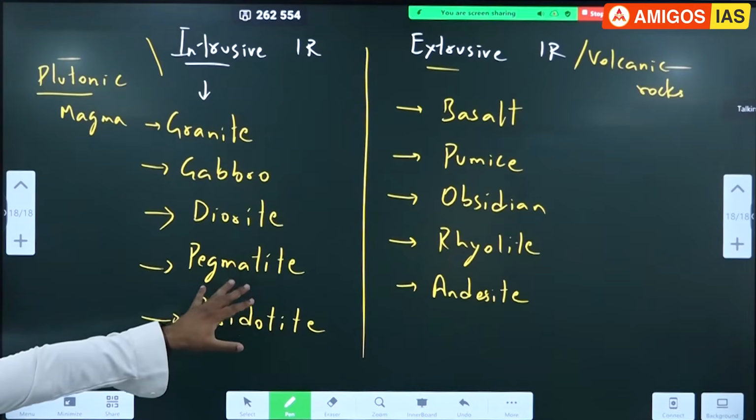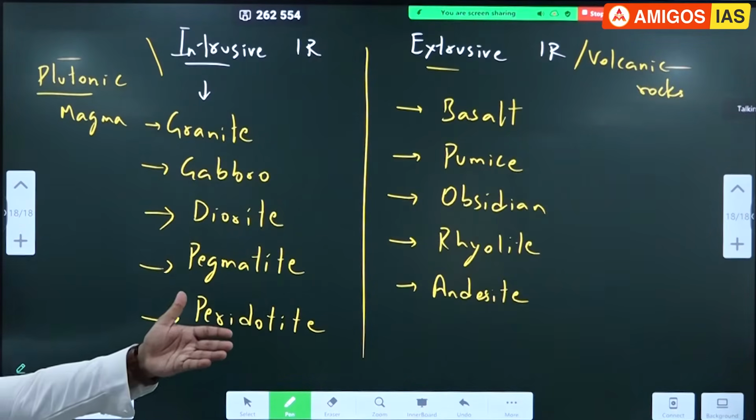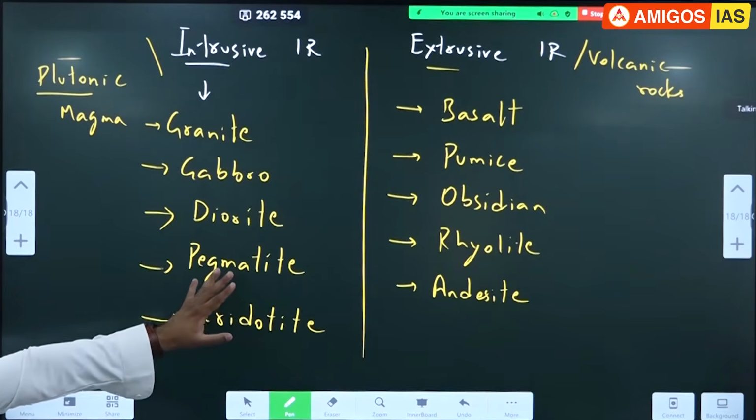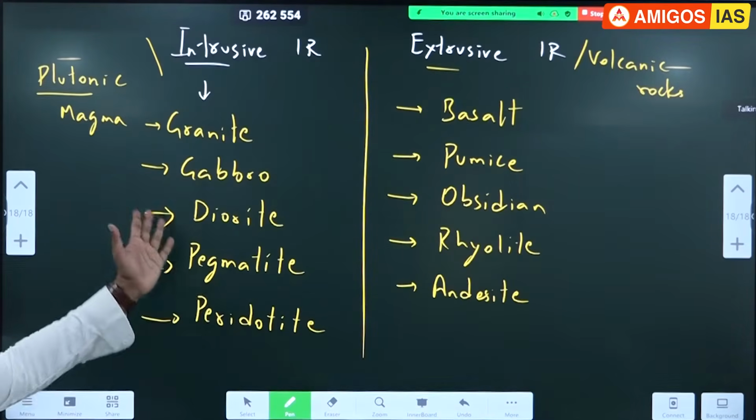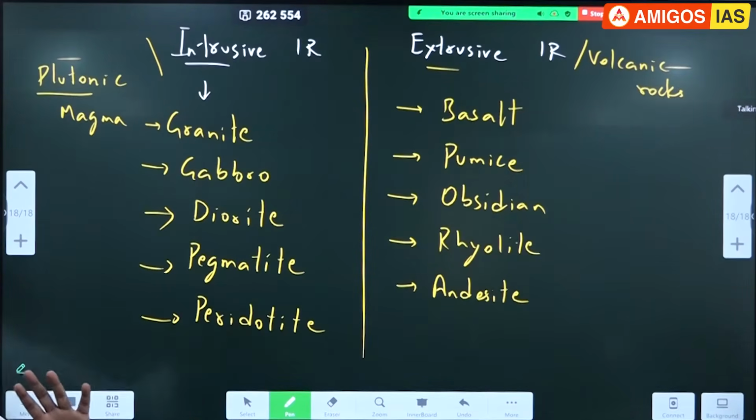Till now they haven't asked these types, subtypes and all. I've reached here. In case it comes in the future, you are on the safe side. But till now they haven't asked: which of the following are intrusive? Which of the following are extrusive? That kind of question they have not asked. But they might ask. In many state services exams they have asked. State service means UPPSC, APPSC, KPSC, Karnataka paper I have seen, they have asked. 4 rocks they will give. Which of the following are intrusive? Which are extrusive? That kind of question, if they ask, it will be very difficult.